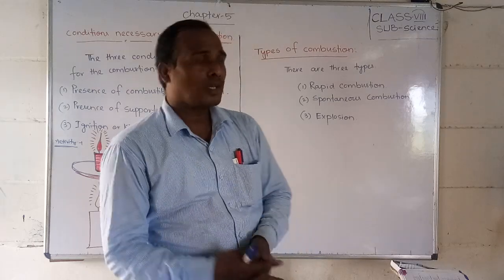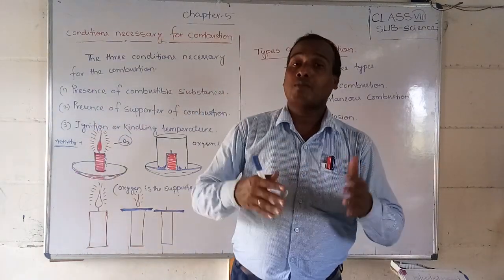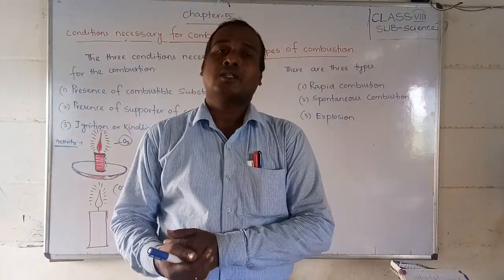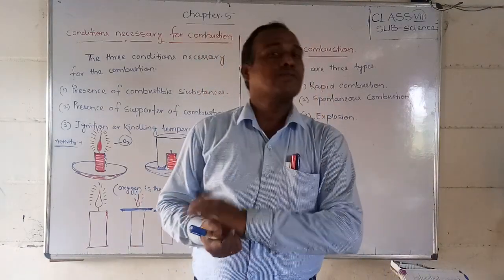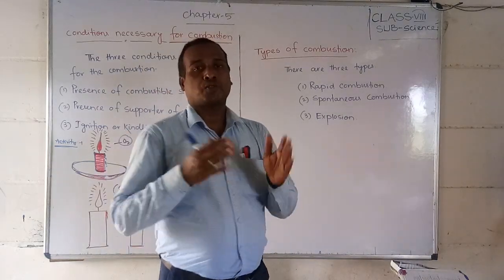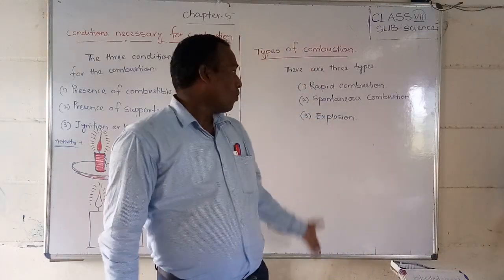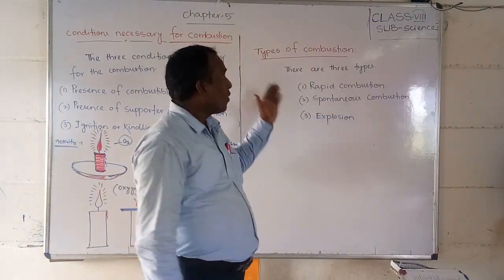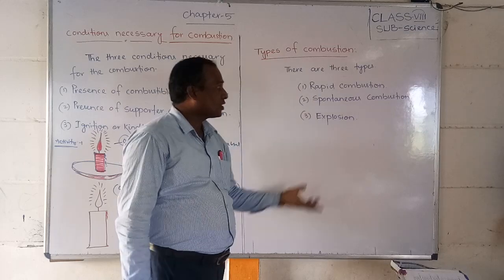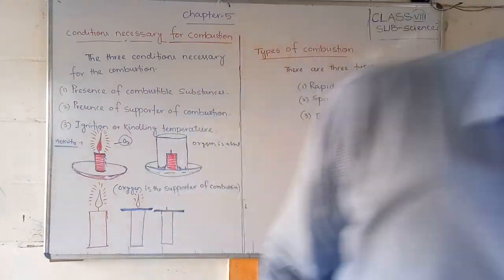Okay, students, now we are going to discuss types of combustion. This catching of fire, but how many types of combustion are there? Generally there are three types: one is rapid combustion, second is spontaneous combustion, third is explosion. One by one we will discuss what rapid combustion, spontaneous combustion, and explosion are.